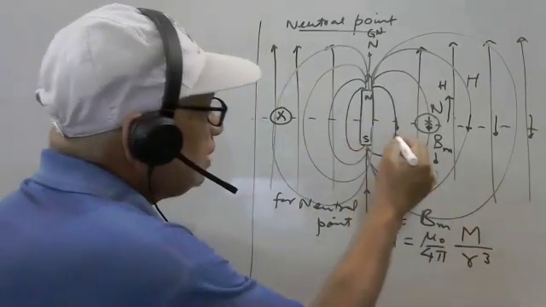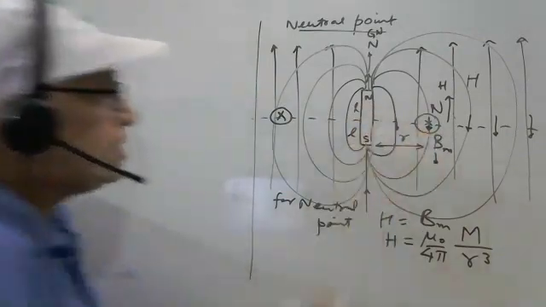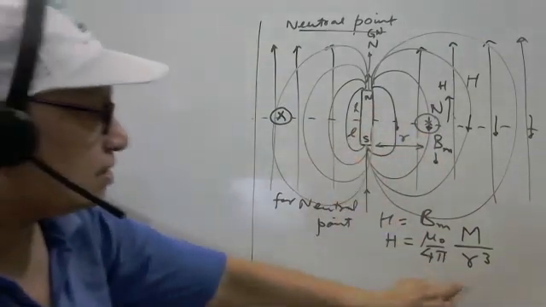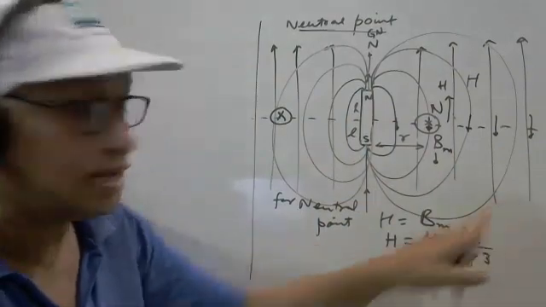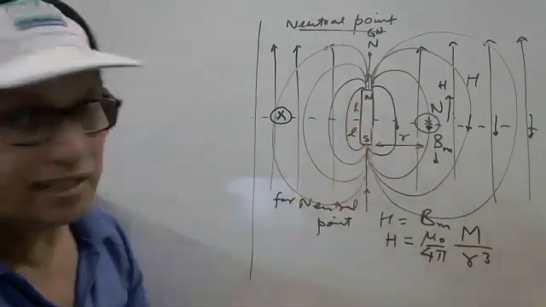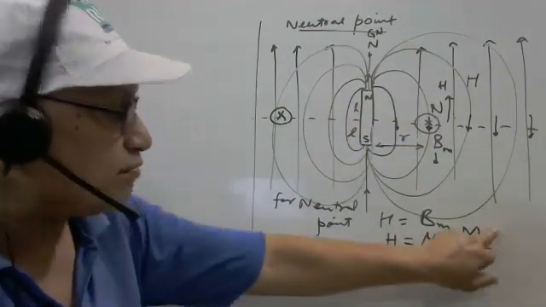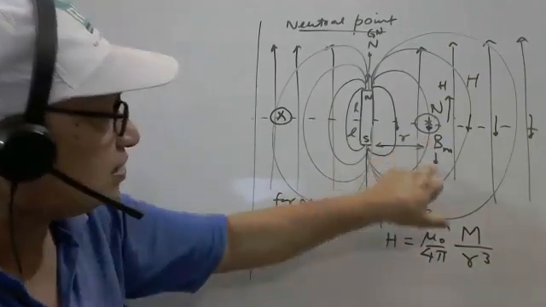This is the distance r and this is the length l. In this case, r is much larger than l, then this is the formula. If we know the horizontal component H, we can find out m, the dipole moment of the given magnet, or otherwise, if you know m, we can find out the horizontal component H at this position.